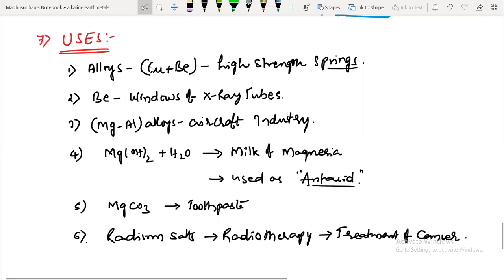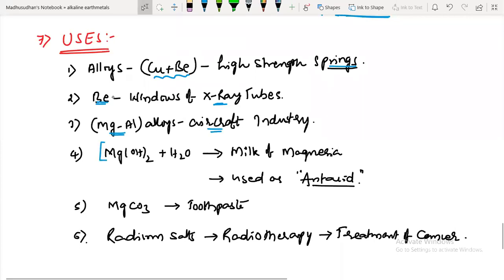Okay, guys, have you understood its uses? Copper and beryllium are used in high strength springs, and beryllium is used in X-ray tube windows. Magnesium alloys are used in the aircraft industry.